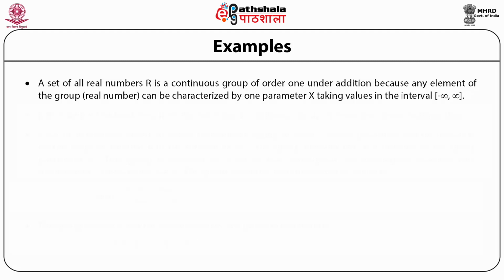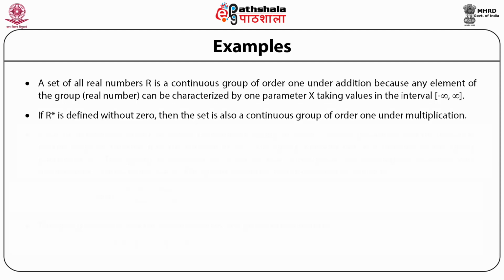Example number 1. The set of all real numbers R is a continuous group of order 1 under addition, because any element of the group, which is a real number, can be characterized by just one parameter x, which takes values from minus infinity to infinity. If from this set we define a set R star without the 0, then this set is also a continuous group of order 1 under multiplication. Notice that it is a one parameter group. Therefore, it is a group of order 1.